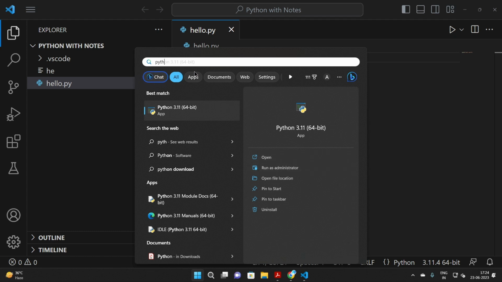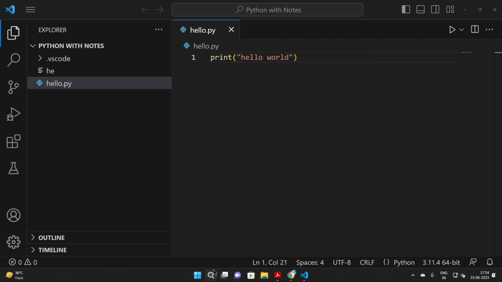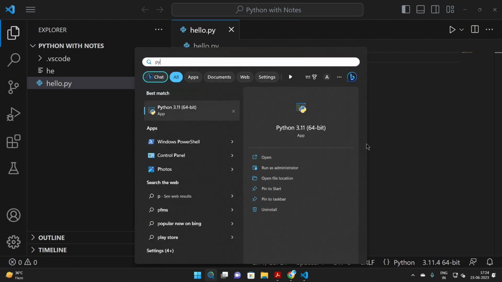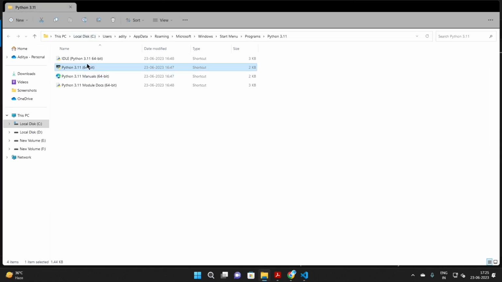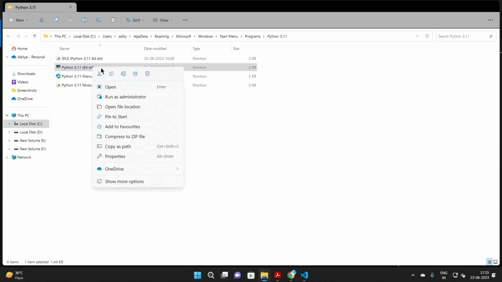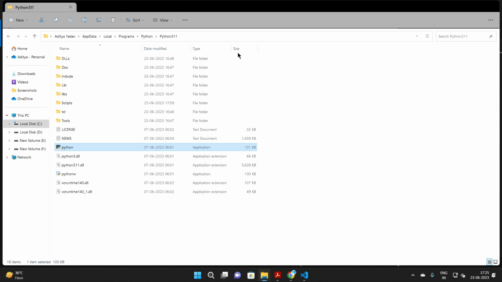You just need to go to the search button and type Python, just like I did. Here you can see Python 3.11. Now you need to click open file location, and here we can see the Python application. So you click on it, and then click on open file location. So here is the location of the file. If you don't have this, you can also trace the location by the given address.